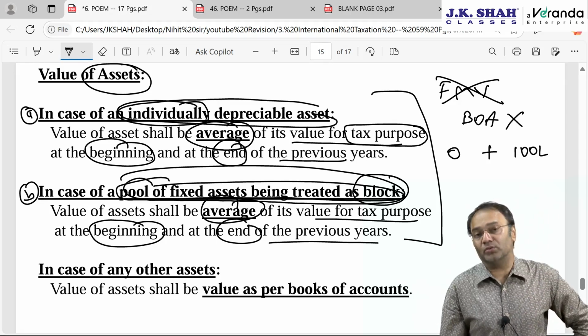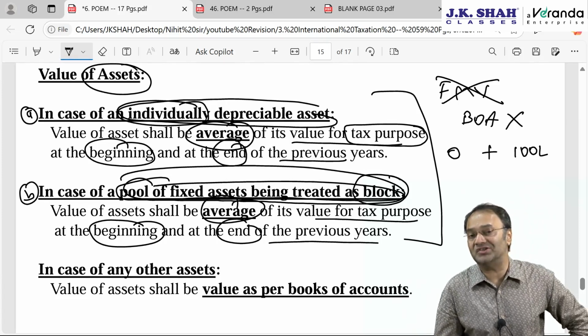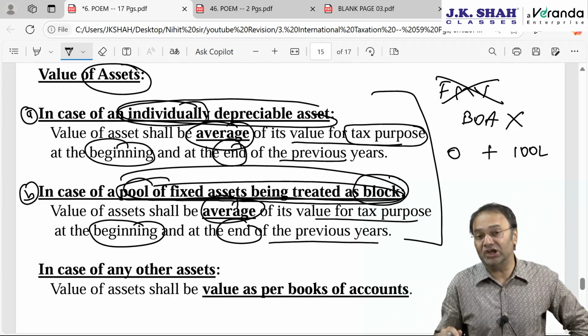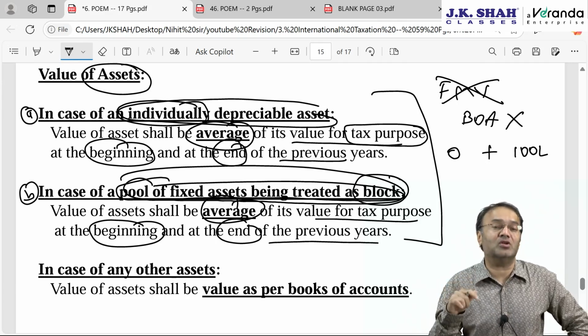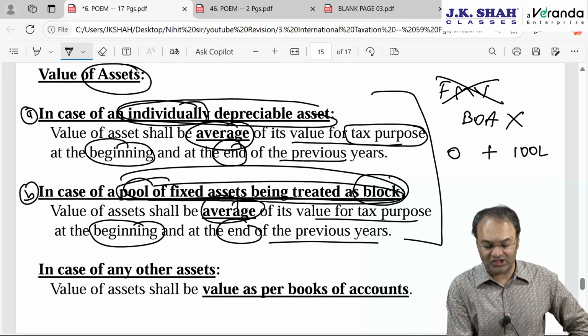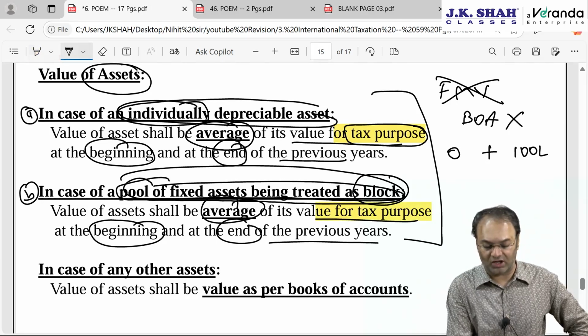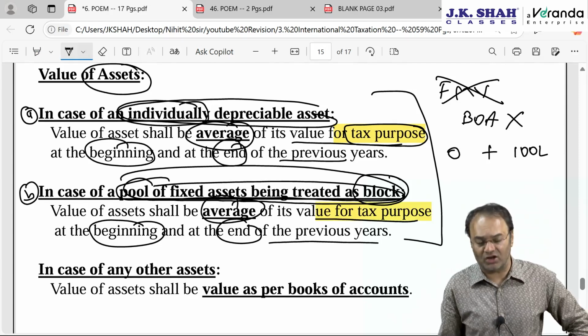However, it should be opening as on what date and closing as on what date. Supposedly, the foreign company involved in the case is TCS Japan, where they follow the calendar year system, January to December. In India, we follow April to March. So when we say opening WDV, should it be as on 1st January or as on 1st April? It says value for tax purposes, agreed, but tax purposes of which country? Of India or the taxation laws of the foreign country? That CBDT has not clarified.